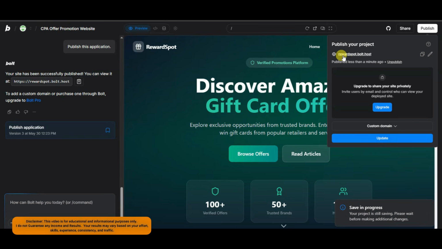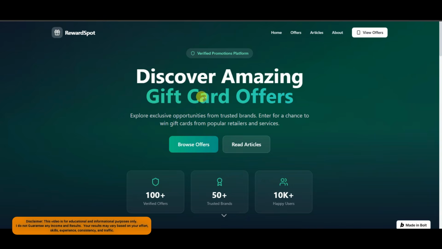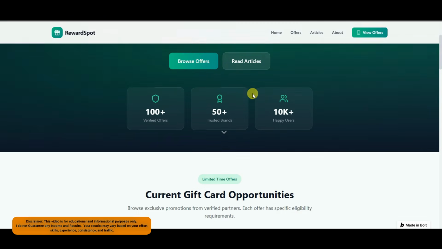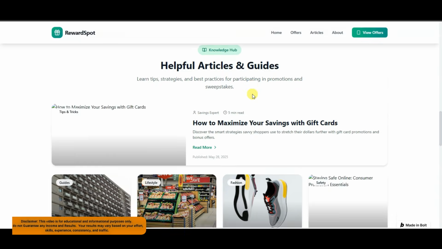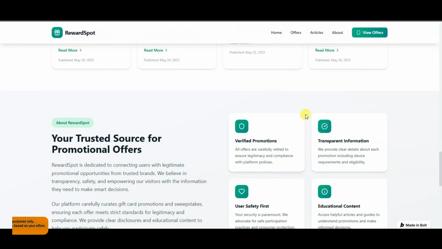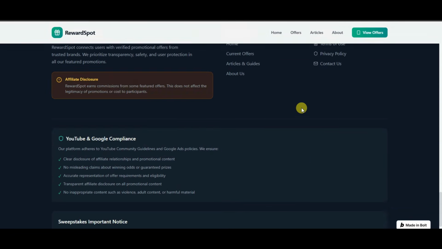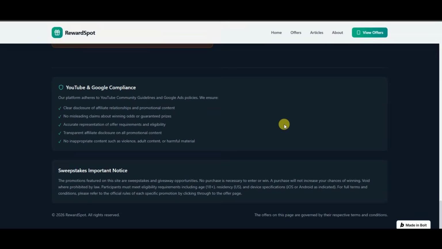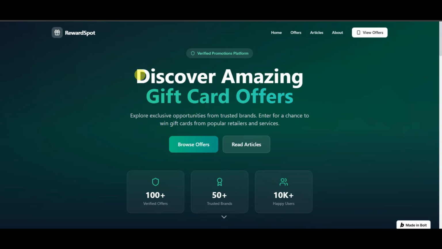Guys, here is showing updated URL of this website. You can click here to copy this URL. Now I'm going to open this URL in new tab. You can see this website is looking attractive and great. You do not need to do any kind of hard work to build a website. You can simply type prompt to build a website.